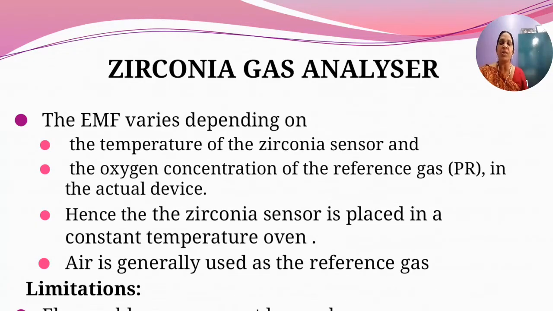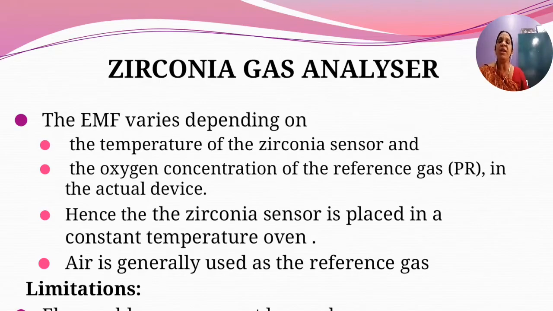EMF varies with temperature, and also it varies with the oxygen concentration of the reference gas in the actual device. So the oxygen concentration of the reference gas also should be maintained constant. Hence the zirconia sensor is placed in a constant temperature oven, and air is generally used as the reference gas.